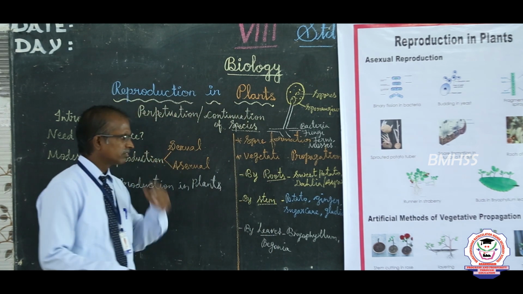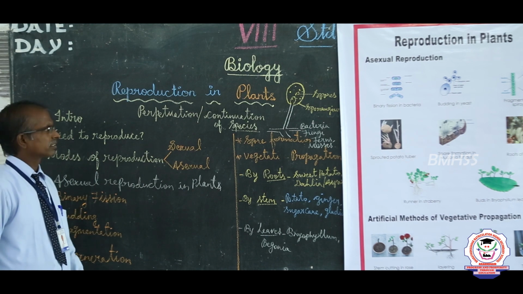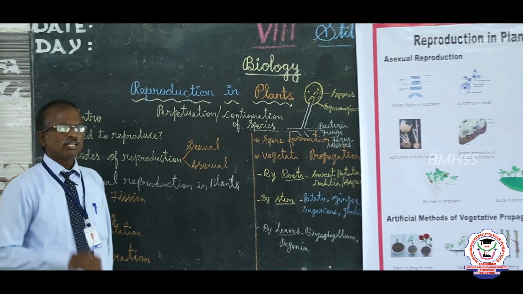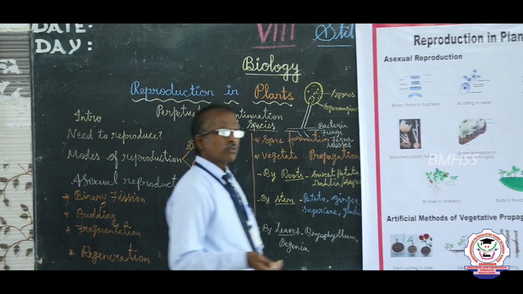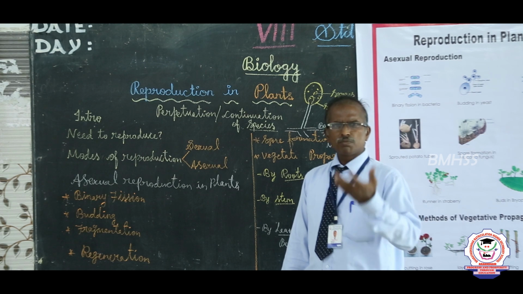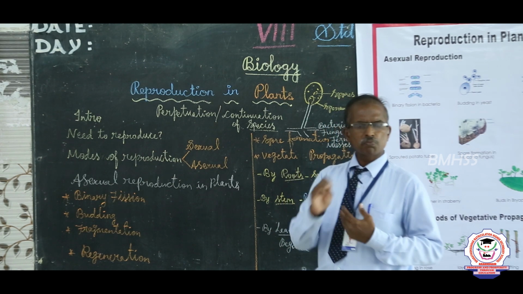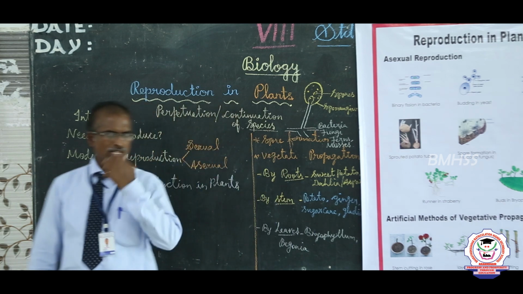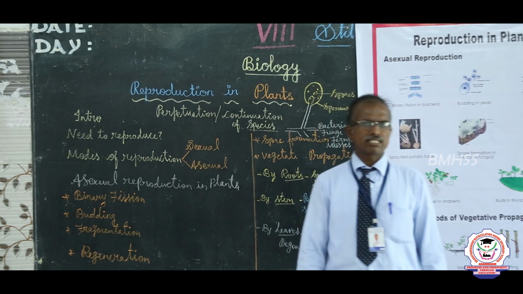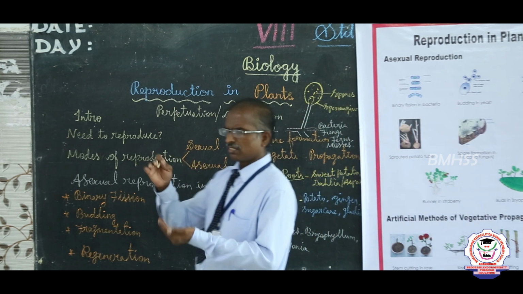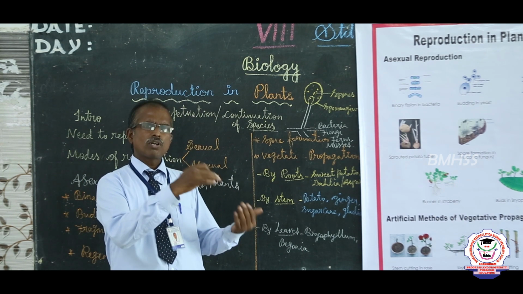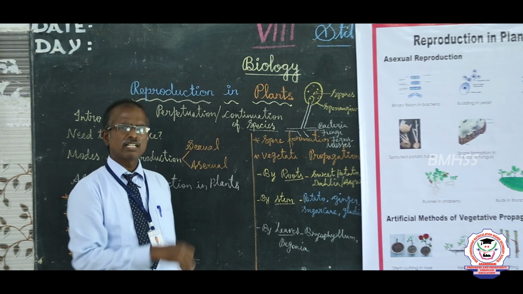Now today we are going to see an interesting topic, the reproduction in plants. All living things have the ability to reproduce their young ones of their own kind of species. As an example, we see the cat. A cat reproduces its young ones called kittens, which grow and form adult cats.